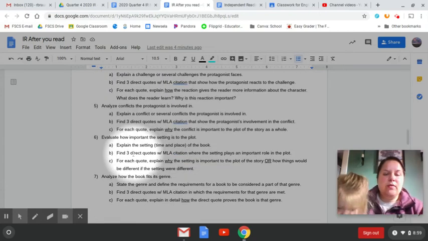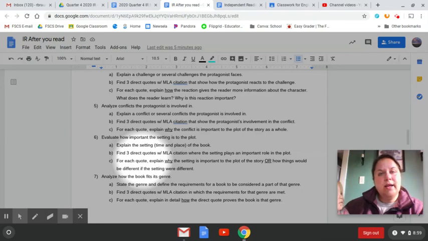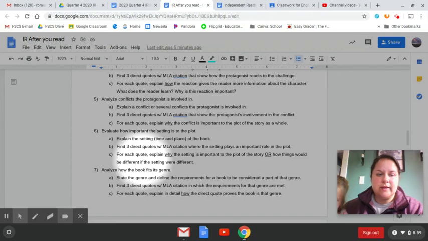6, how important is setting? So A, just explain the setting, time and place of the book. Your 3 quotes will show where the setting is important to the book, and then for each quote, you're explaining why. You might even add in how would things be different if the setting is different. So for example, when we read Uglies, if the setting wasn't in the future, then the story would have been totally different because we wouldn't have that backstory with the Rusties. So you could kind of explain that as well.